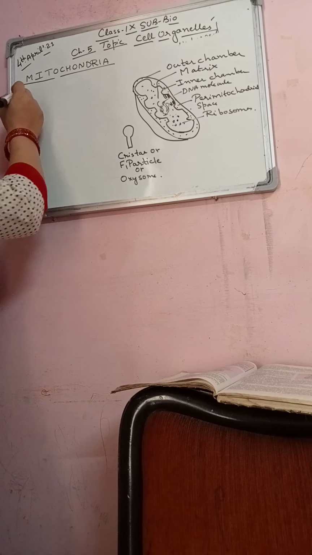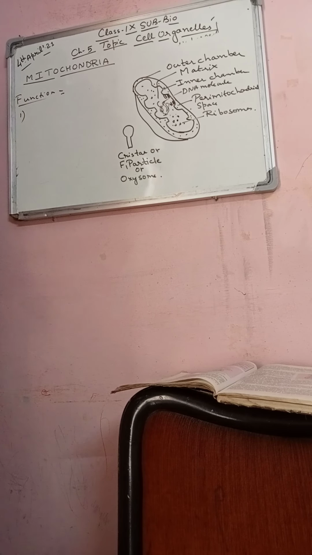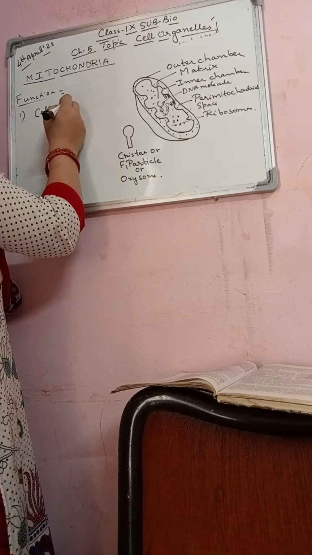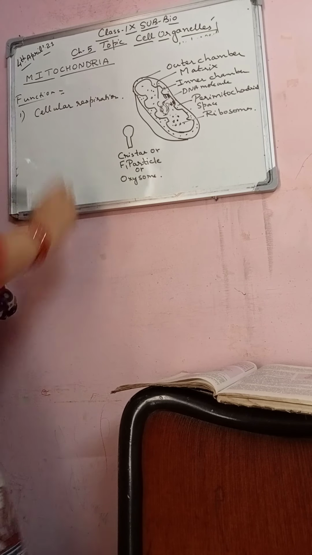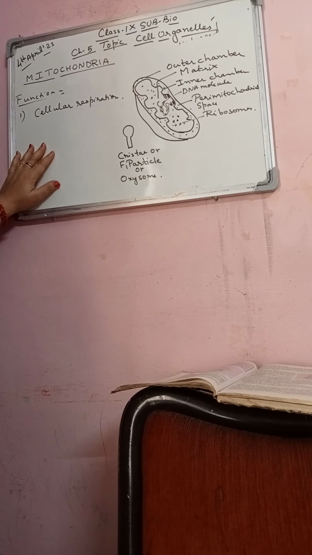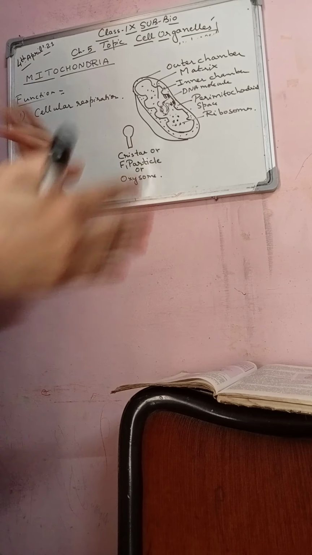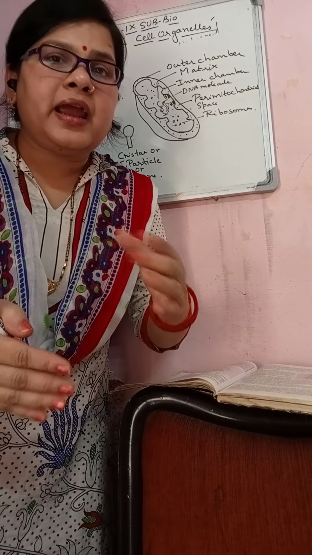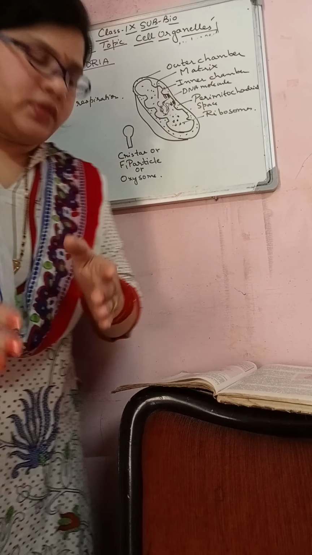Now the function of mitochondria. The first function is that mitochondria are the site of cellular respiration, right friends? Now what do you mean by cellular respiration? Cellular respiration means they use molecular oxygen from air so that it can be broken down into carbon dioxide and water.